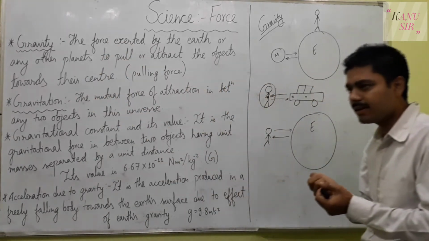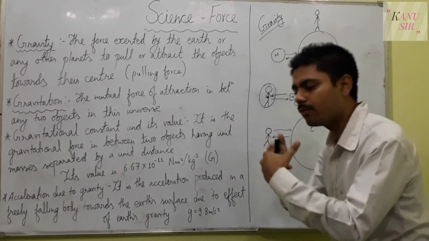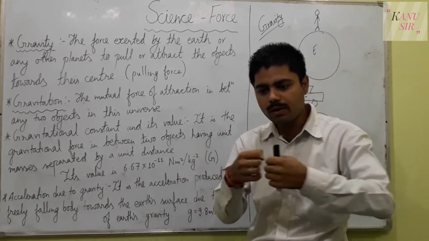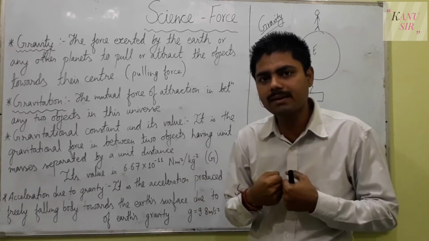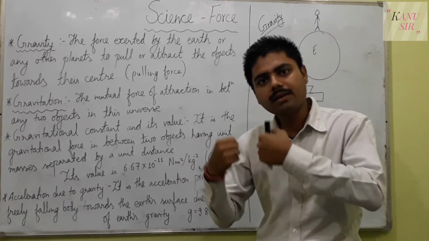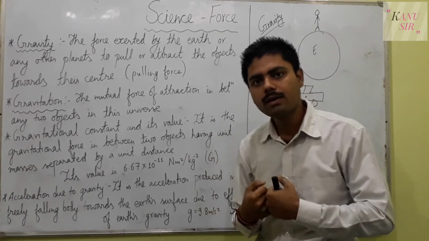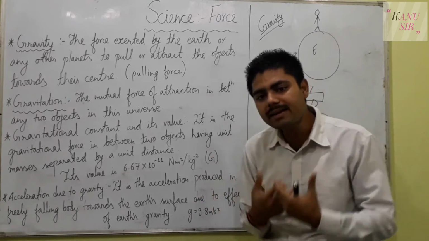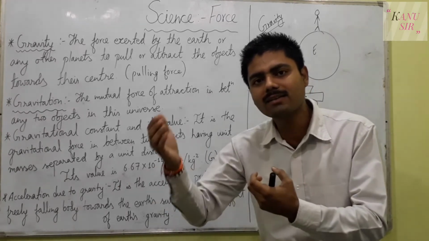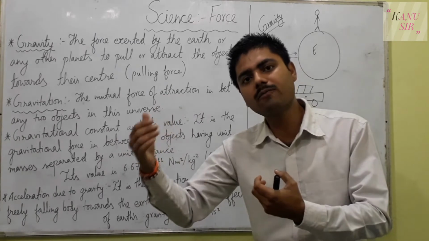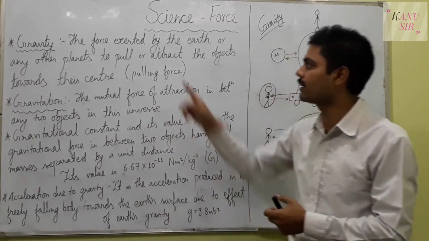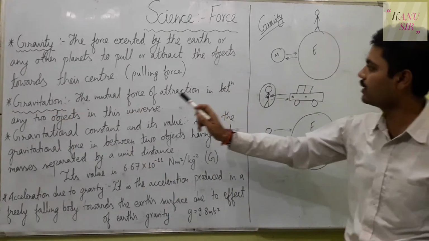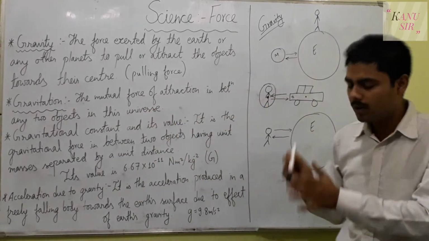If an object is being pulled from just one side, then that is gravity; if there is two-sided pulling, then that is understood as gravitation. In gravity there is also gravitation, but it is experienced from just one side, because on the other side the pulling force is negligible. So that is the meaning of gravitation: two mutual forces of attraction between two objects.